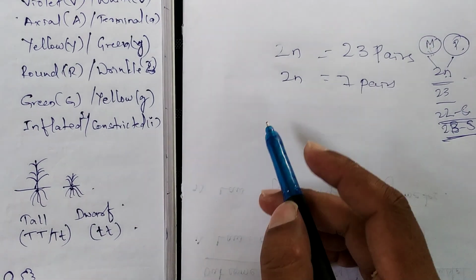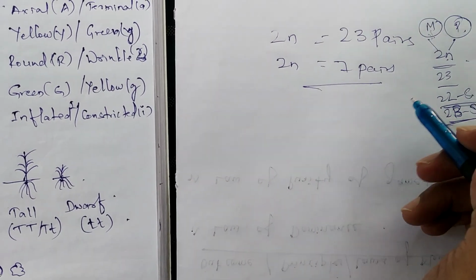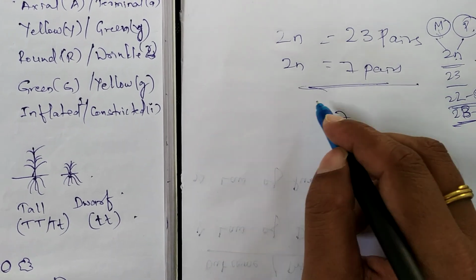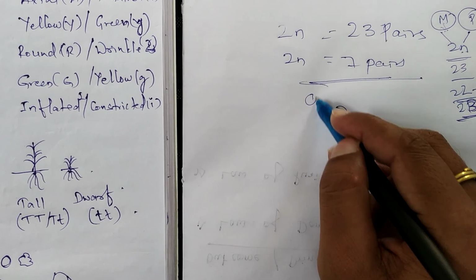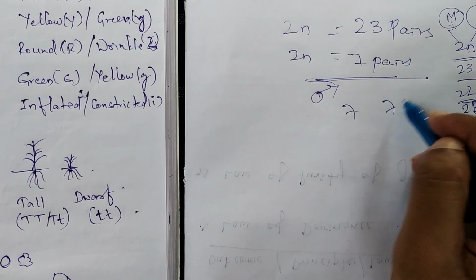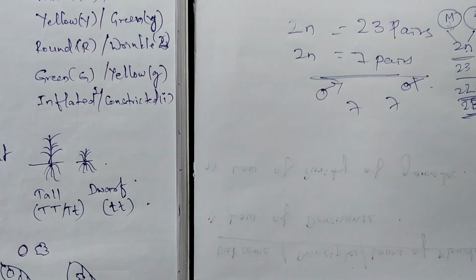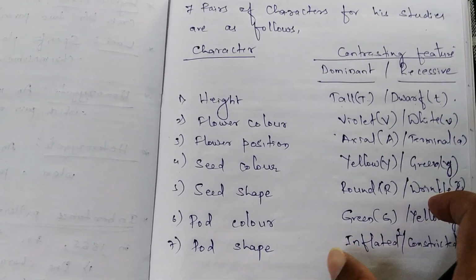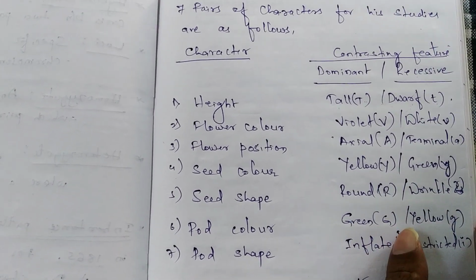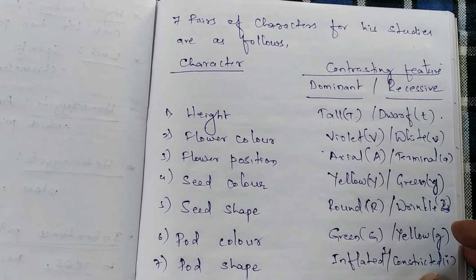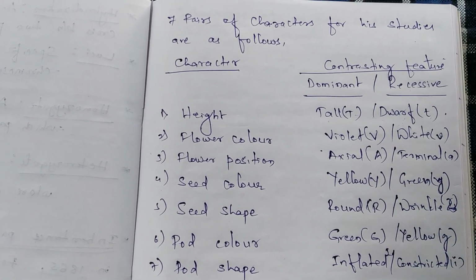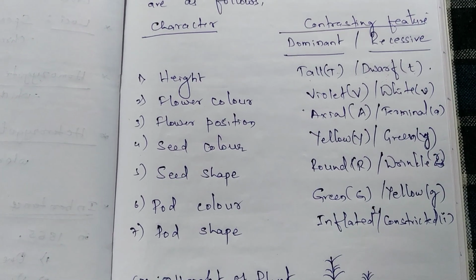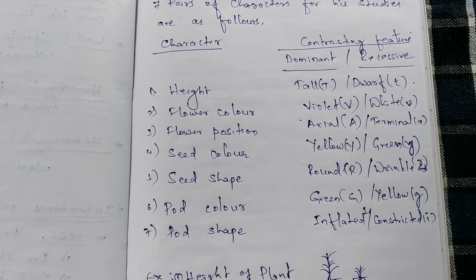So the dominant feature is going to be expressed. Like that, in garden pea plants a total of 7 pairs of chromosomes are present. Out of these 7 pairs, 7 chromosomes come from the male individual, and the remaining 7 chromosomes from the female individual, right? So based on that, let us try to recollect the characteristics. Basically, Mendel was a high school teacher. In that school veranda itself he observed many characteristics among these garden pea plants, about 36 or more, but out of all that he selected only 7 pairs of characteristics.